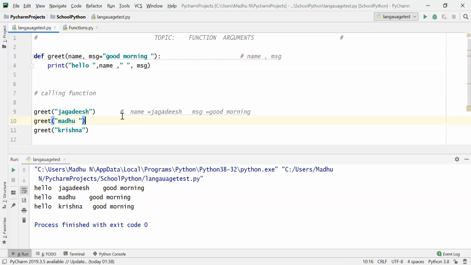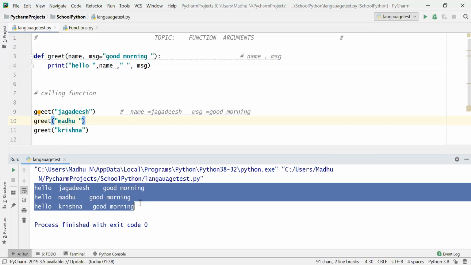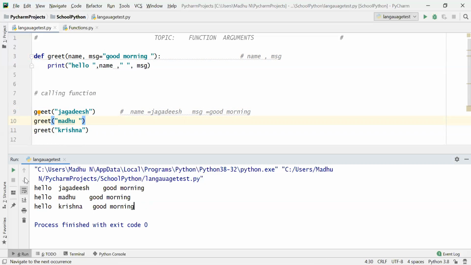So this function call will work and the same output will come. Hello Jagdish, good morning. Hello Madhu, good morning. And hello Krishna, good morning. Let us see this. Correct? No change. So this concept in Python is called default arguments. Okay?